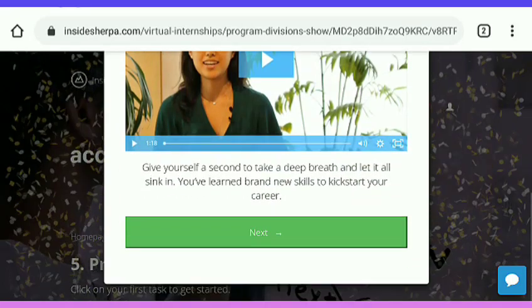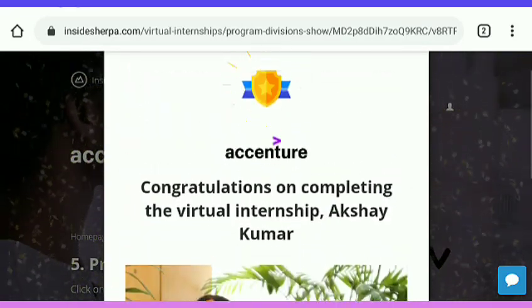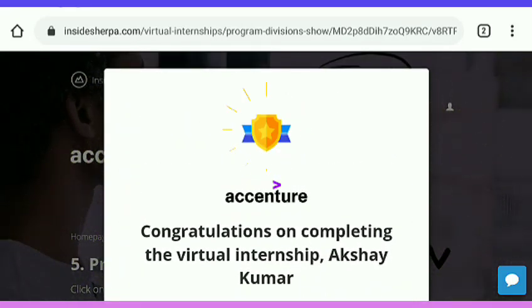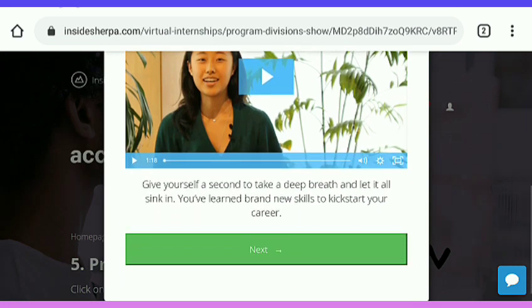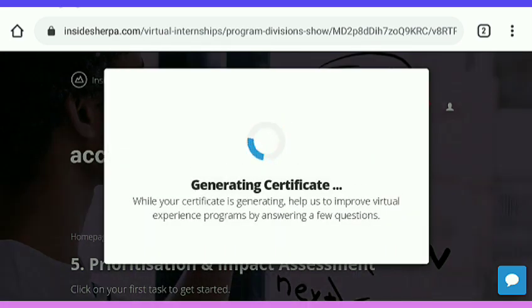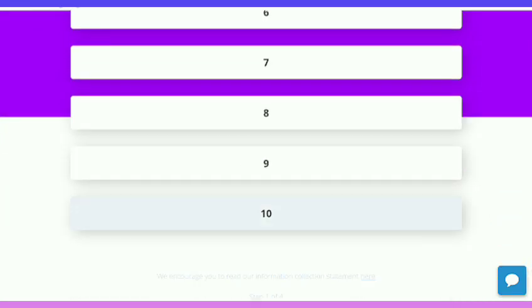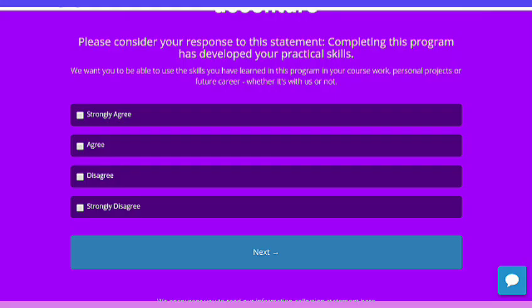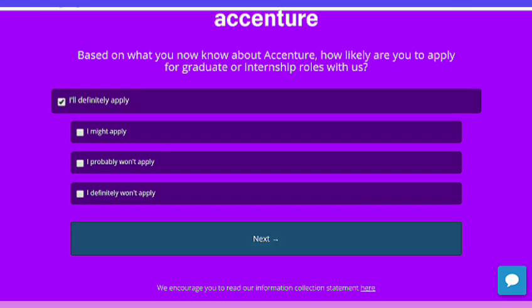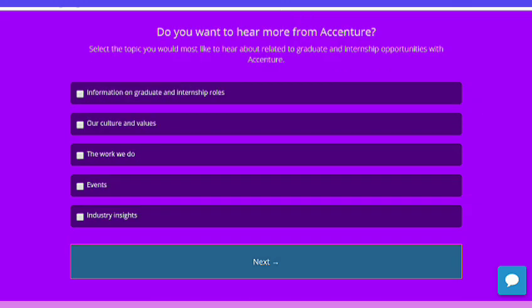Here my course is completed, the internship is completed, and I got a certificate from Accenture. Here I just tap on next for generating my certificate. Firstly, there are post course surveys, just read, and also some questions which you have to choose strongly agree and other options. You can choose any random answer, and after that you are able to generate your certificate. I'm just choosing random answers.